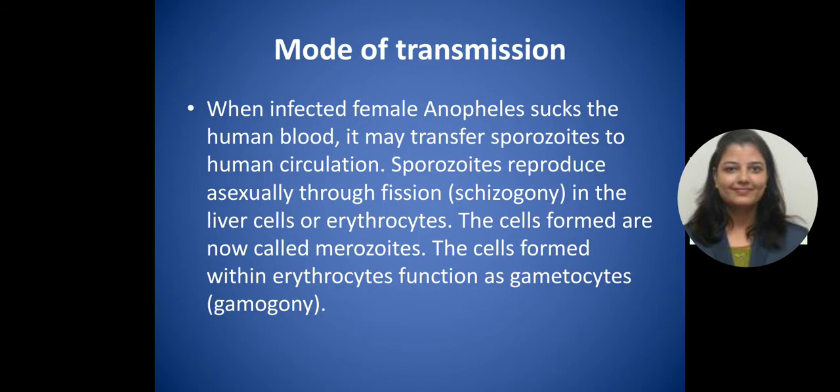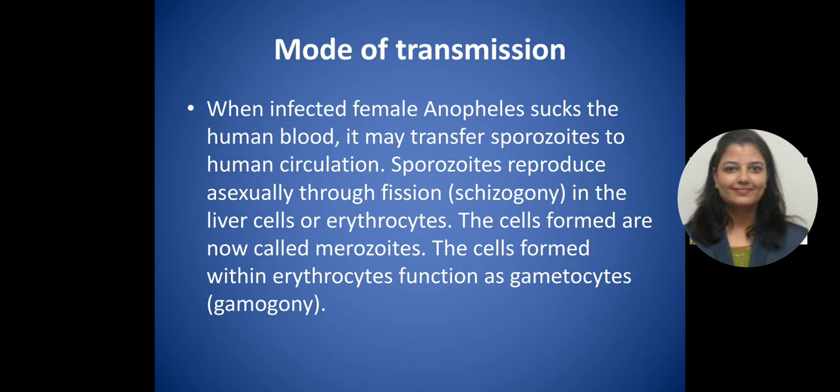So there is a mode of transmission. When an infected female Anopheles mosquito sucks human blood, it may transfer sporozoites to the human circulation. The sporozoites reproduce asexually through the fission process in the liver cell, and the cells formed are now called merozoites.